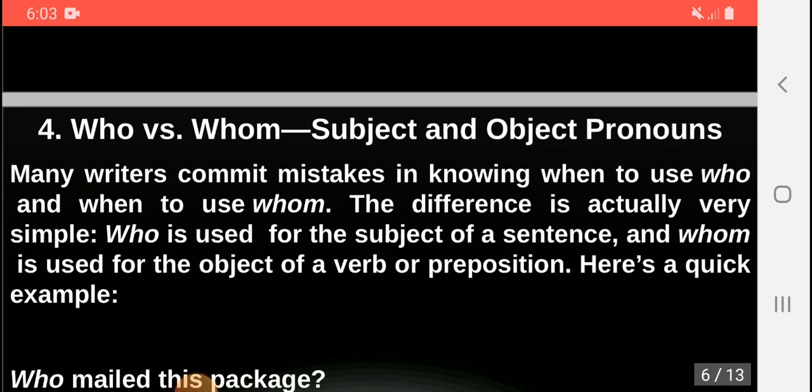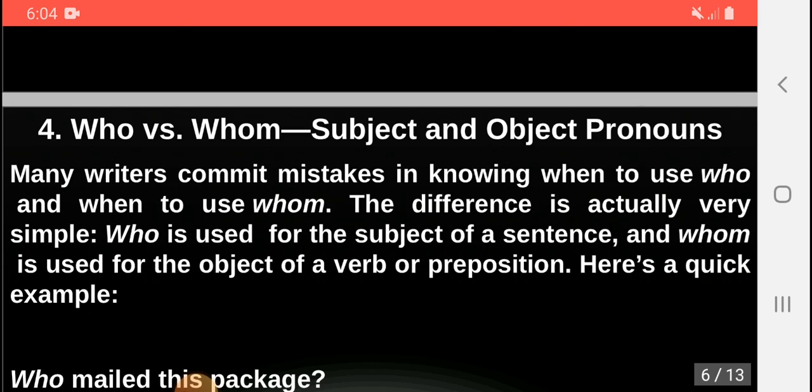The fourth type of pronoun: who versus whom, that is, subject pronouns and object pronouns. Many writers commit mistakes in knowing when to use who and when to use whom. The difference is actually very simple.